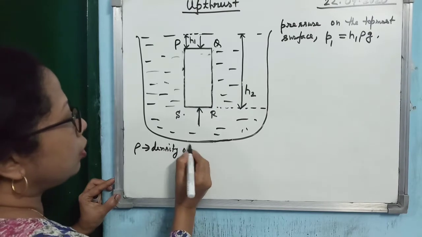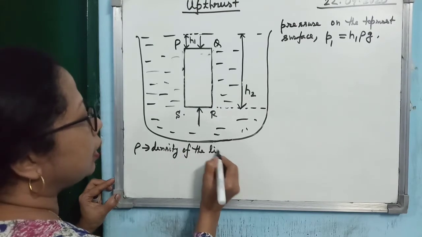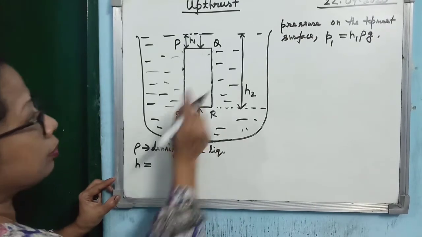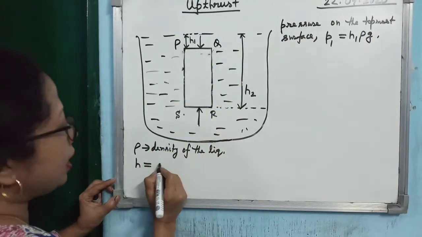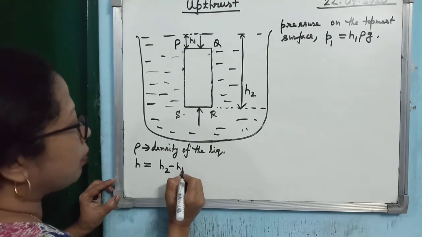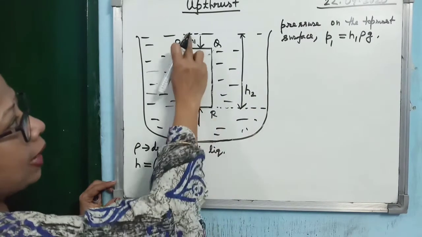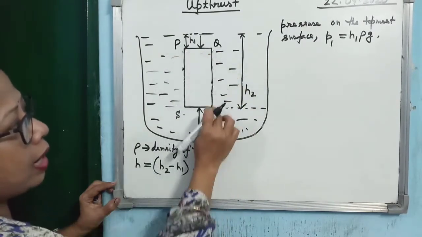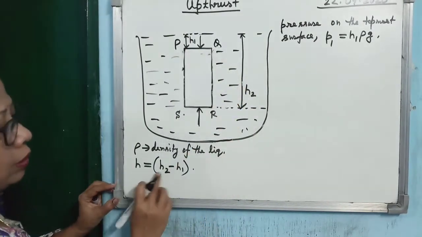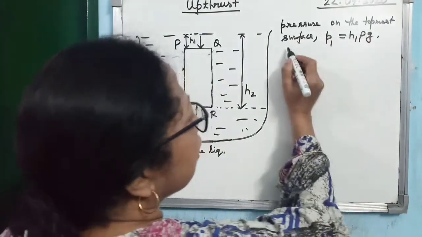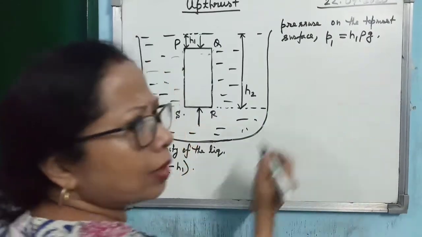Rho is the density of the liquid, and h means the height of the body. It is equal to h2 minus h1. Look at it, from here to here this is h2 and this is h1. So what is the height QR? QR is equal to h2 minus h1. So you see, pressure on the topmost surface P1 is h1 rho g.